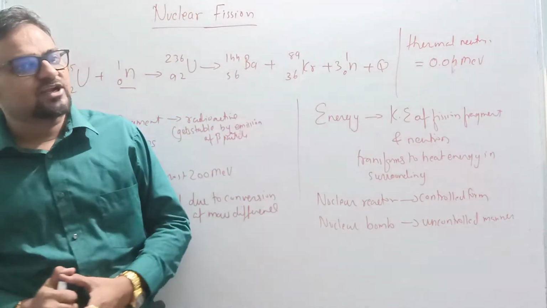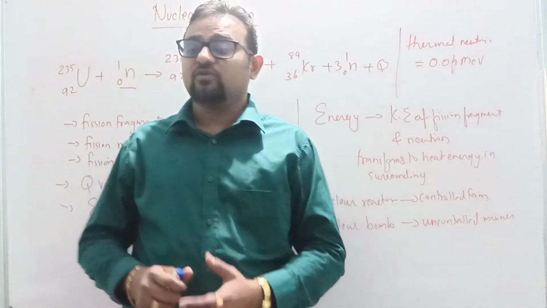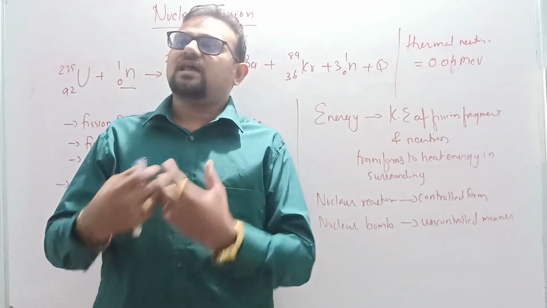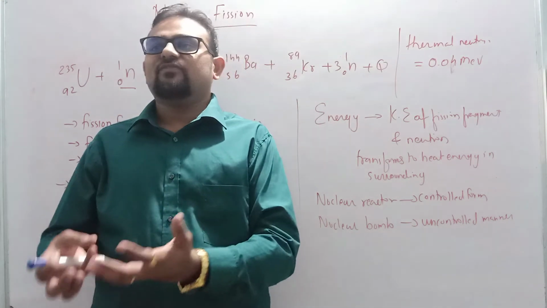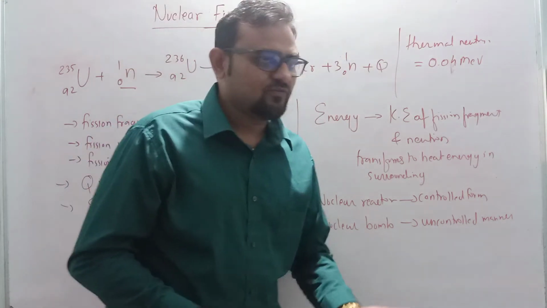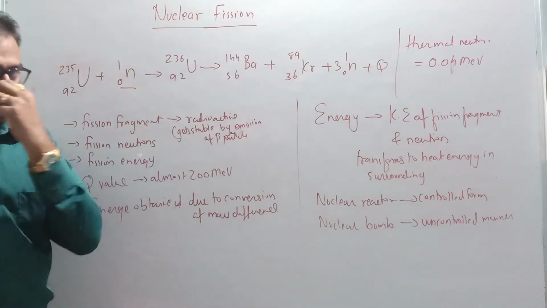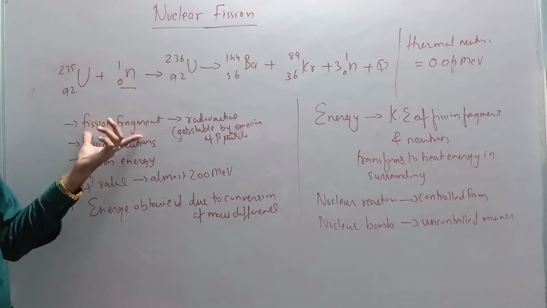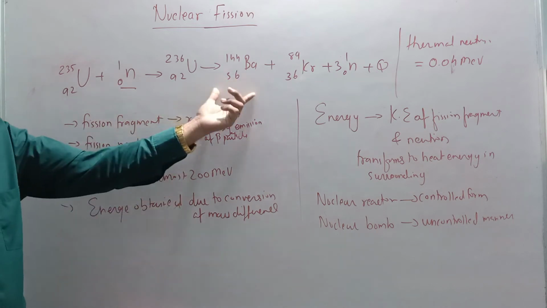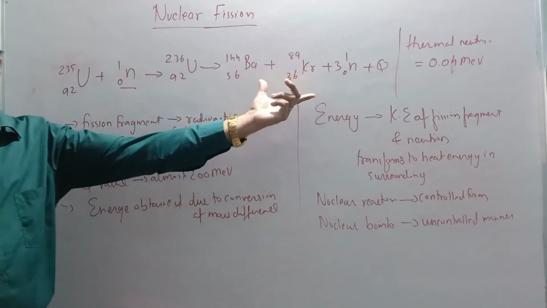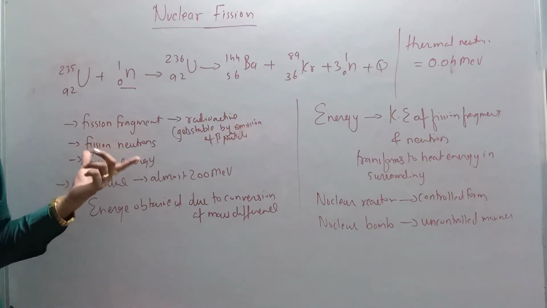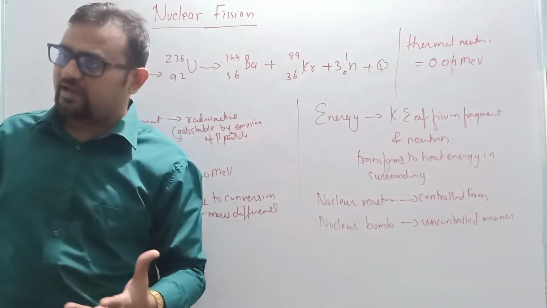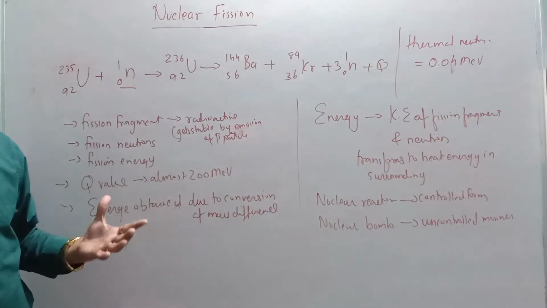We have already studied earlier that when a heavier nucleus is broken into smaller nuclei, a large amount of energy is released, and that phenomenon is called nuclear fission. So here is just an example. Now see the fission fragments. Here barium and krypton are obtained; the products obtained are called fission fragments.